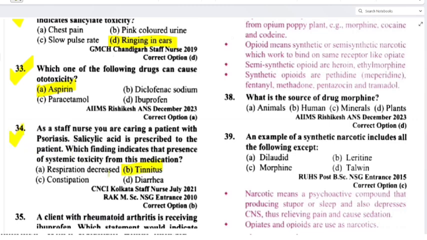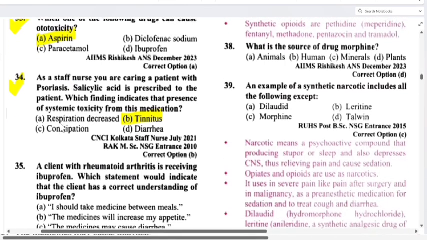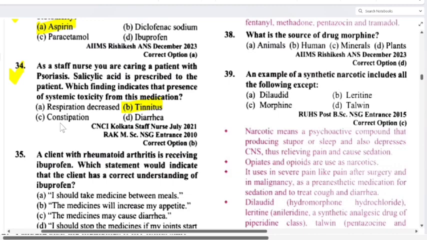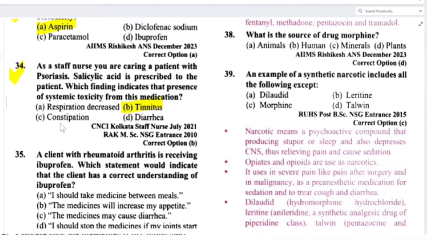See, how many types of questions may come from one single topic. So you have to remember that they may ask in various forms, but you have to read the question carefully. Now 35, a client with rheumatoid arthritis is receiving ibuprofen. Which statement would indicate that the client has a correct understanding of ibuprofen?